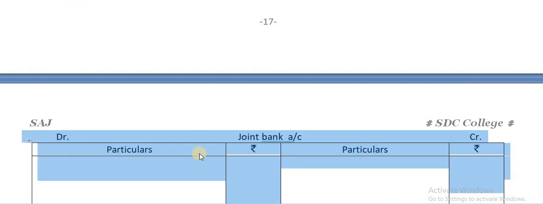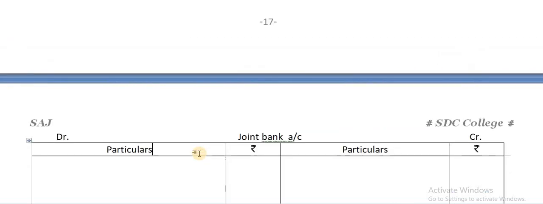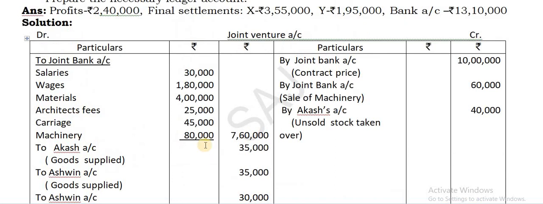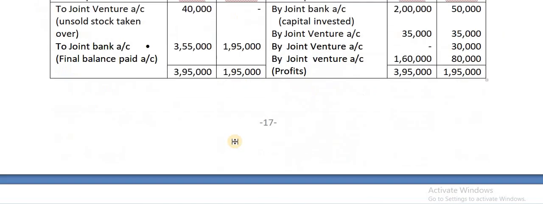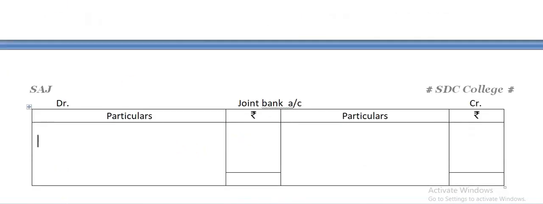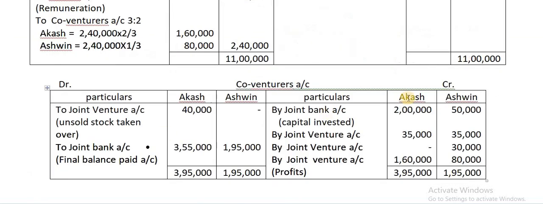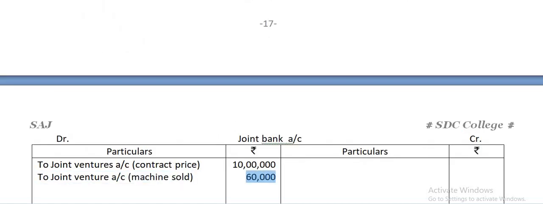So take the columns for the joint bank account. When you are preparing the joint bank account, I have been telling you to first look at the credit side. There is a joint bank here with this account heading. Take on the debit side to joint venture account. Whatever the receipts are, keep entering on the debit side to joint venture account, 10 lakhs. Next, you can see there is capital being contributed by the co-venturers to Akash's account.